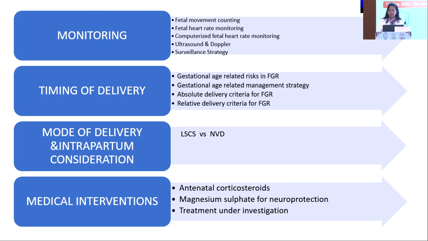So if we come to the management, the most common etiology of IUGR is placental dysfunction. In early onset IUGR, the increased umbilical artery Doppler is the primary rate-limiting step for the subsequent deterioration of cardiovascular and biochemical markers. The primary management challenge for IUGR is balancing our concern about fetal deterioration and stillbirth against neonatal morbidity and mortality associated with preterm delivery. In late onset IUGR, after 32 weeks, the cardiovascular deterioration in response to fetal hypoxia is predominantly confined to cerebral circulation, with little umbilical artery Doppler change.